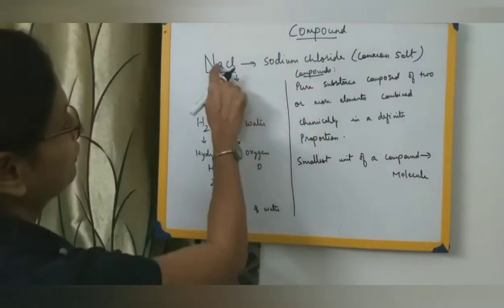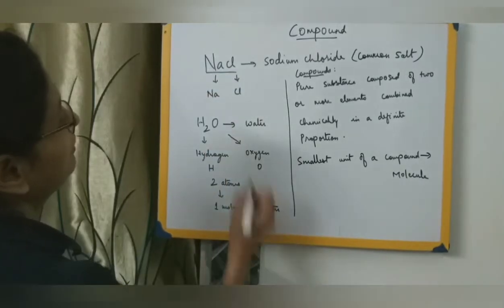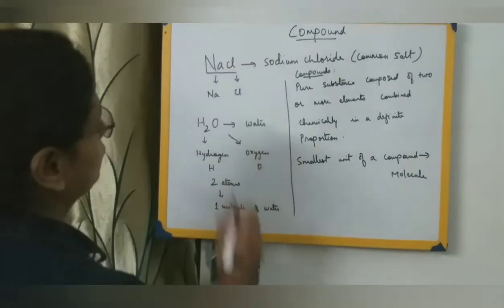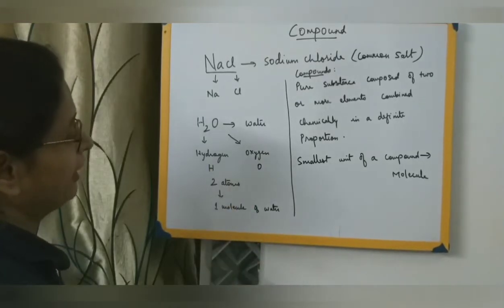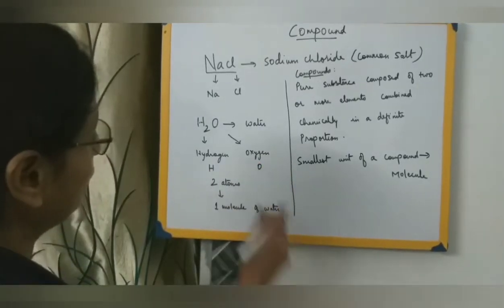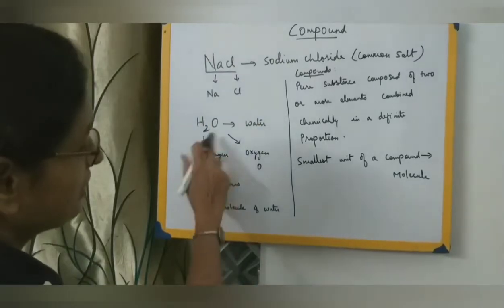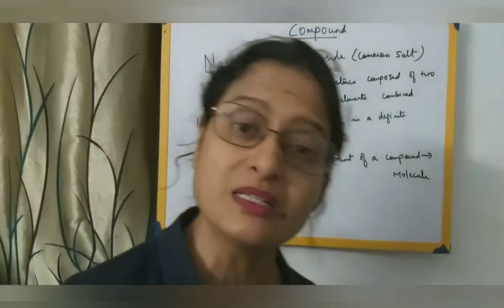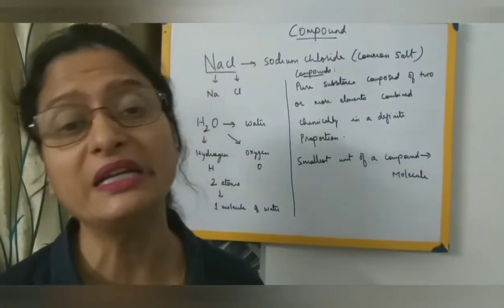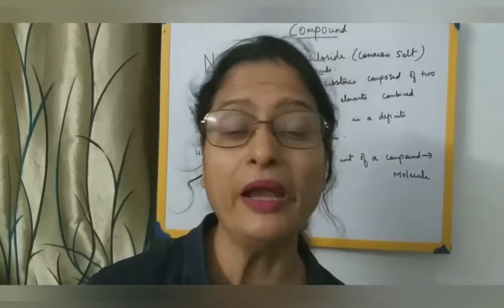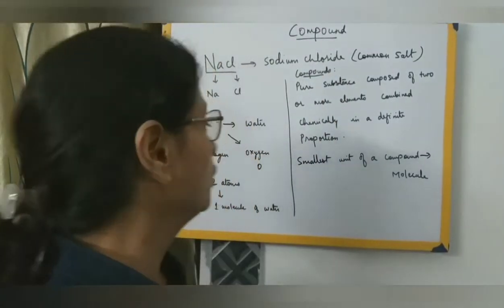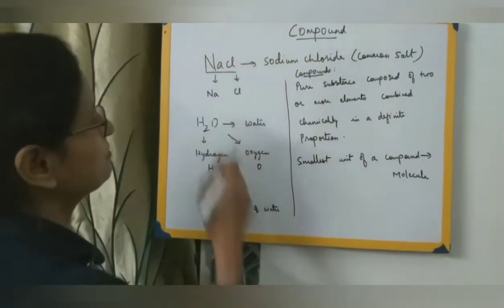In 1 molecule of sodium chloride, we have 1 atom of sodium and 1 atom of chlorine. In 1 molecule of water, we have 2 atoms of hydrogen and 1 atom of oxygen, and all these elements are different elements. They are chemically combined in a definite proportion. This combination takes place by a chemical reaction. And once the combination has taken place, you cannot separate these elements by physical methods.